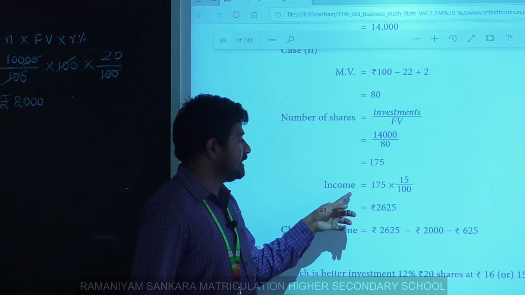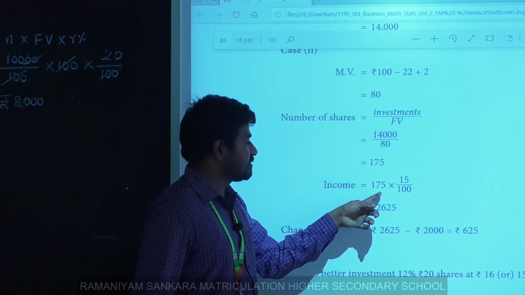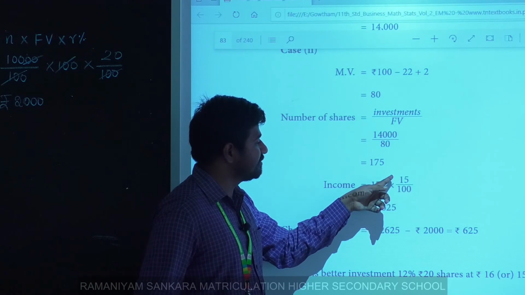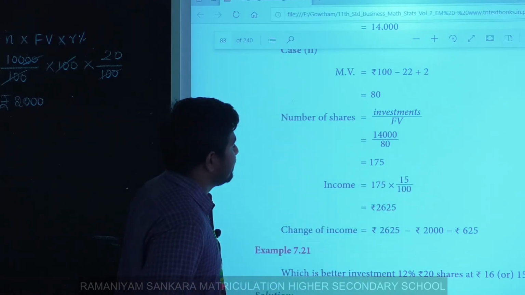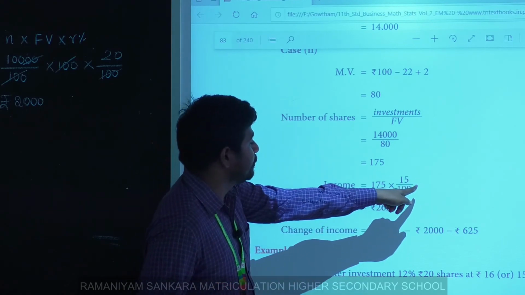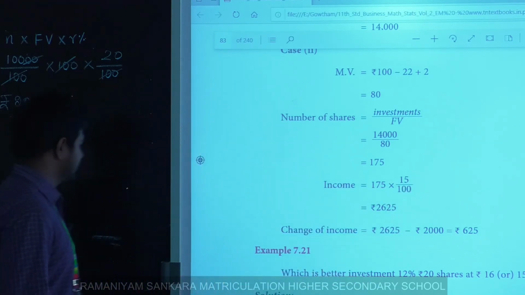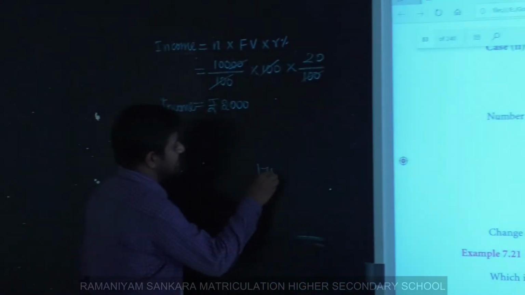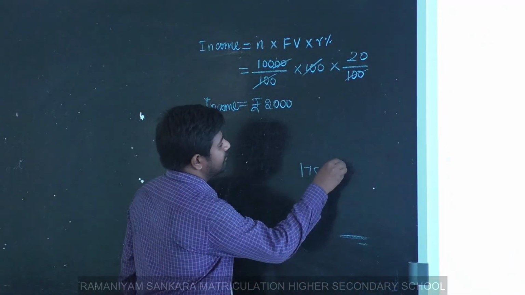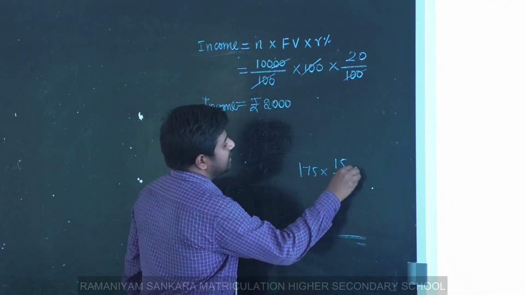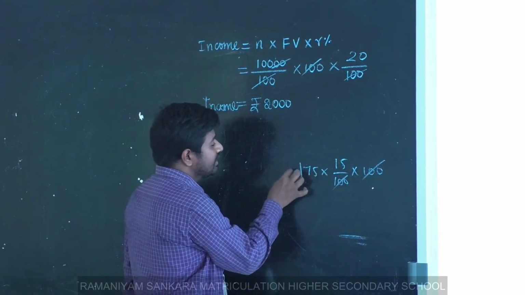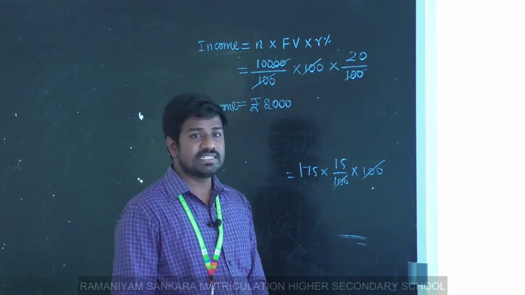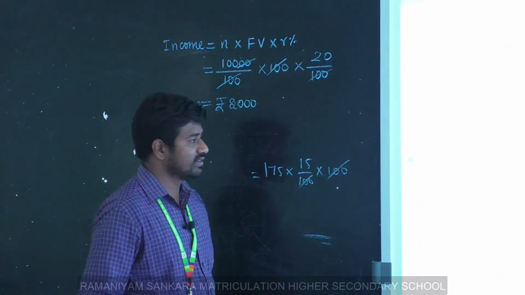Here income equals number of shares 175, rate of dividend 15 by 100, into face value. Again we have to put into 100. 175 into 15 by 100 into 100. 100 cancels. 175 into 15 is 2,625. That's all.